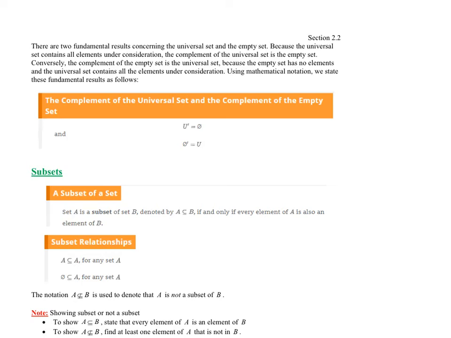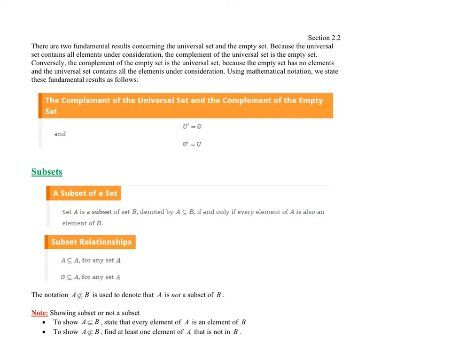There are two fundamental results concerning the universal set and the empty set. Because the universal set contains all elements under consideration, the complement of the universal set is the empty set. So the opposite of everything is nothing. Conversely, the complement of the empty set is the universal set, because the empty set has no elements and the universal set contains all of the elements under consideration.